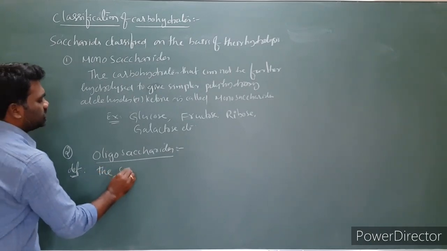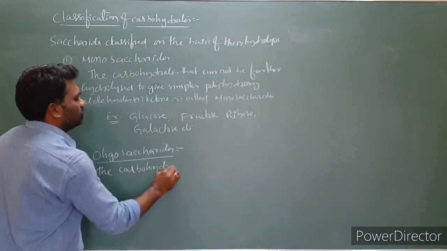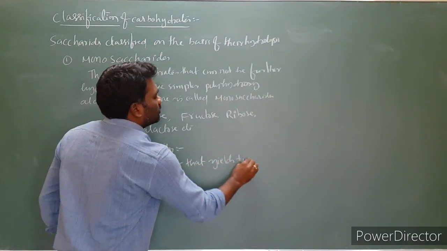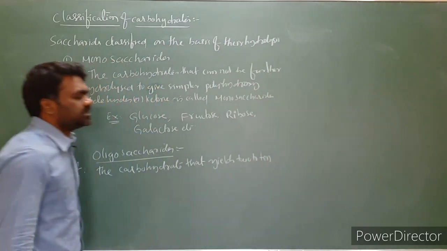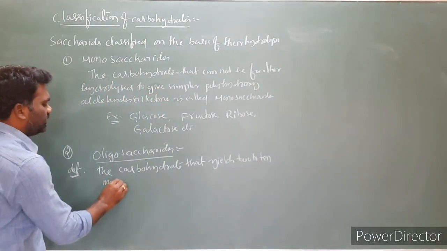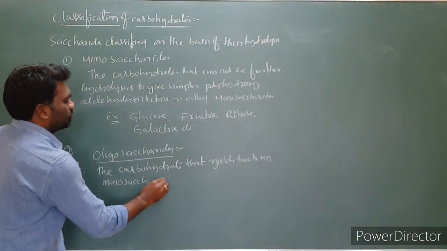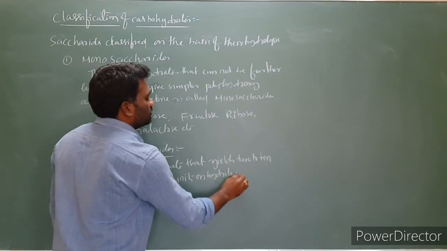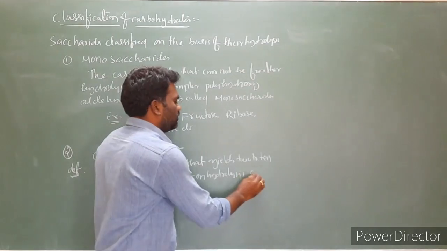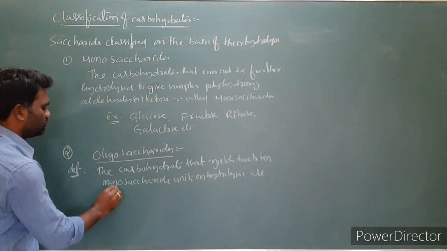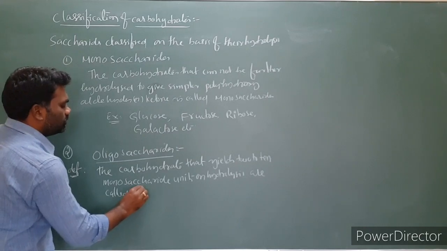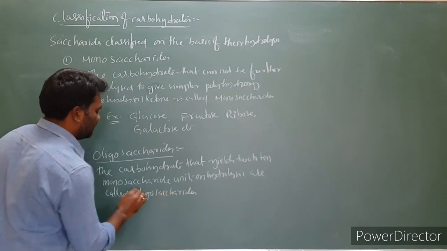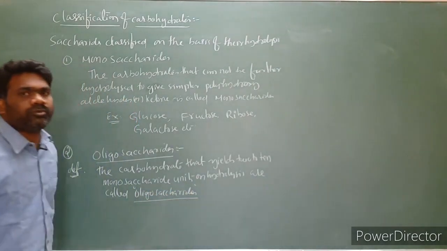The carbohydrates that yield 2 to 10 monosaccharide units on hydrolysis are called oligosaccharides. So this is the definition of oligosaccharides.